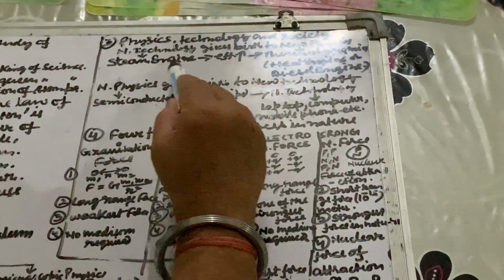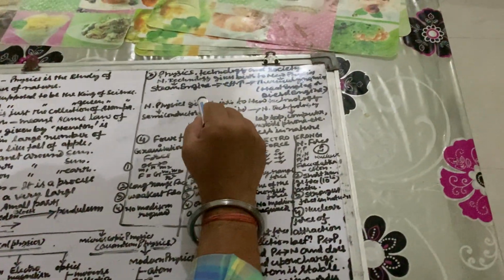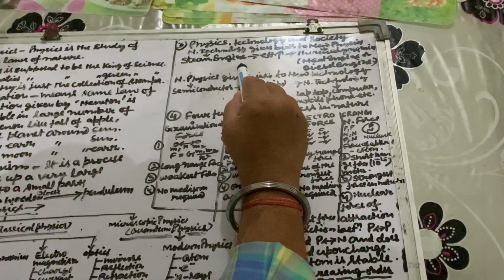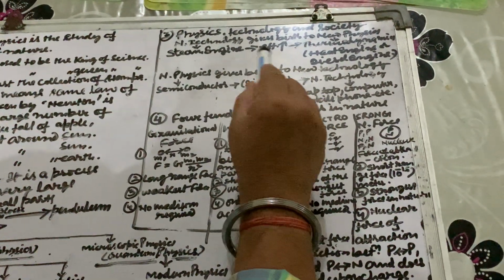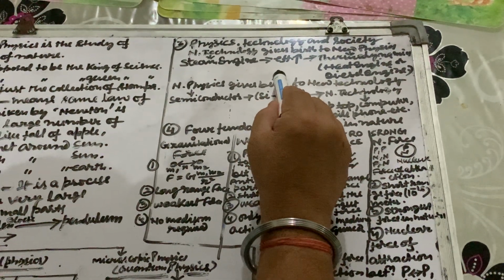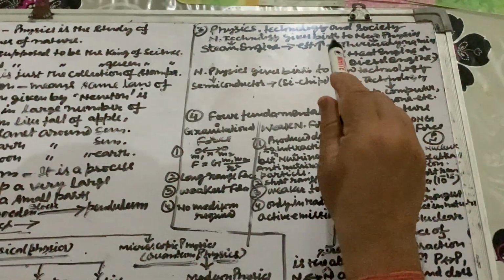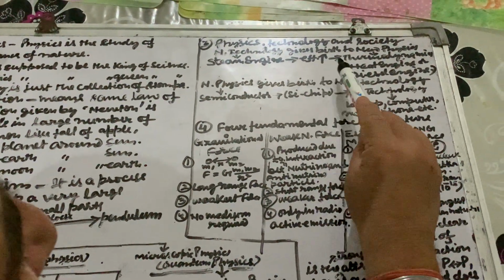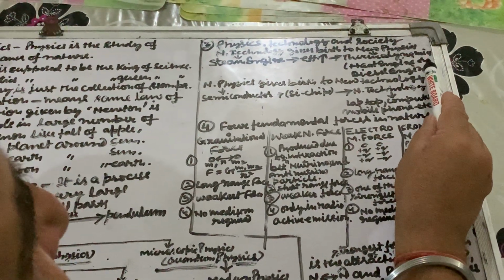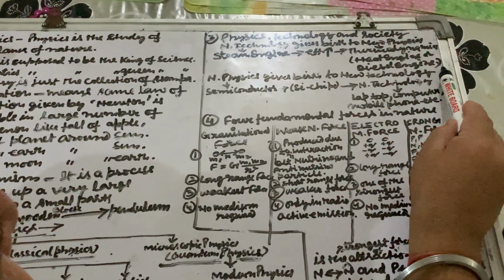In earlier times we were using the steam engine for the transportation of passengers and luggage. But the efficiency of the steam engine was very low, so there was a need to increase its efficiency, and this need gave rise to the physics of thermodynamics, and heat engines and diesel engines were produced.